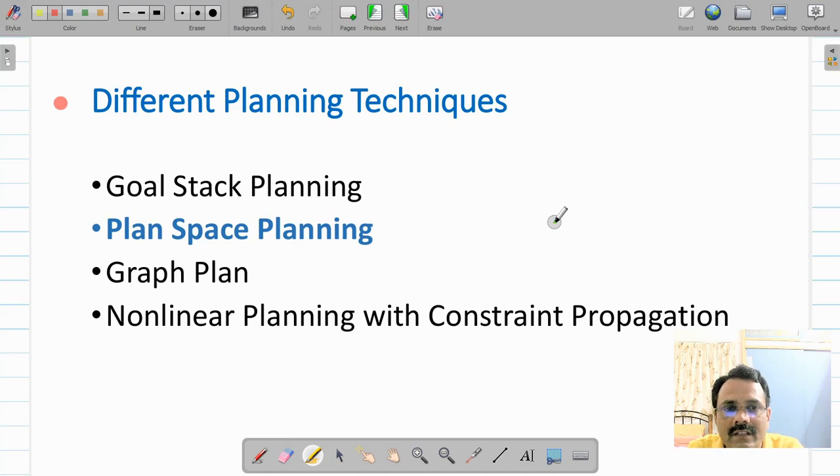And in reality, it is not possible for us to define beforehand the order in which we will be working on the given problem. So you need a flexible technique which will allow you to decide on certain things in your plan at a later stage. So today we are going to discuss a similar technique called plan space planning.